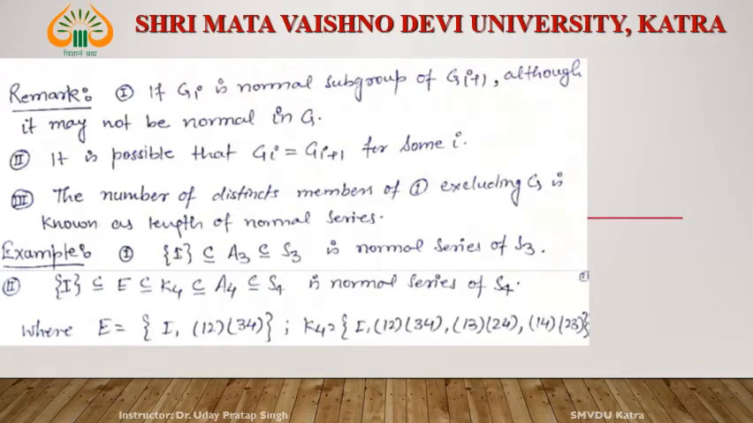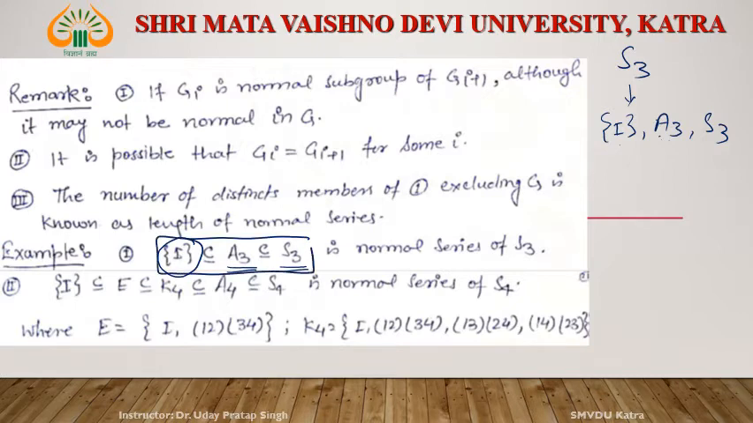See the example. I is a normal subgroup of A3. A3 is a normal subgroup of S3. In the previous class we already discussed that the normal subgroups of S3 are the identity, A3 and S3. But I is a subset of A3, and A3 is a subset of S3. This series is a normal series of S3.